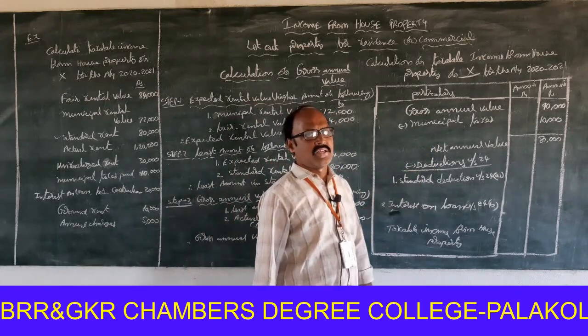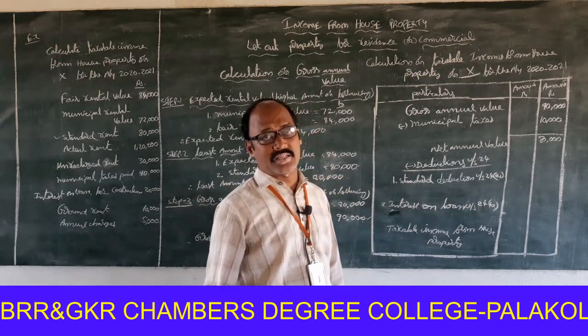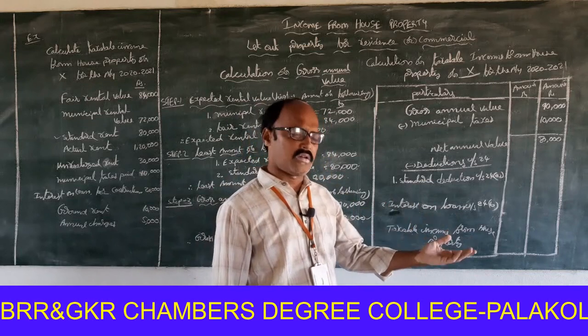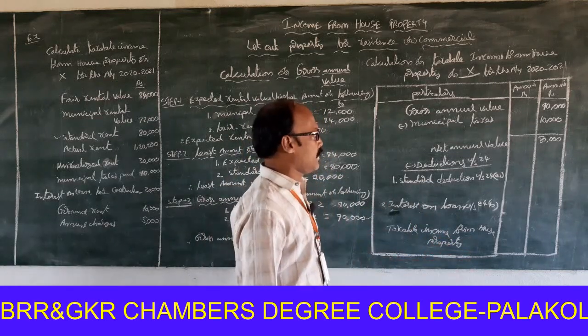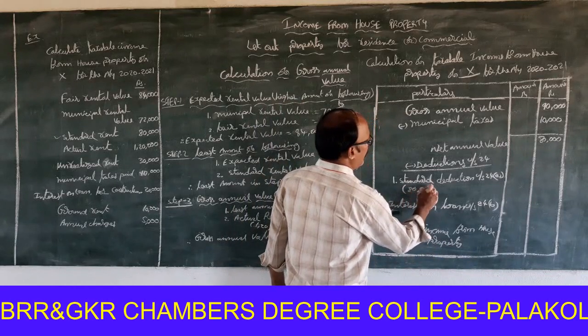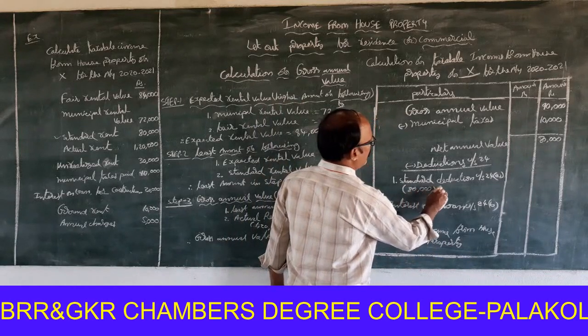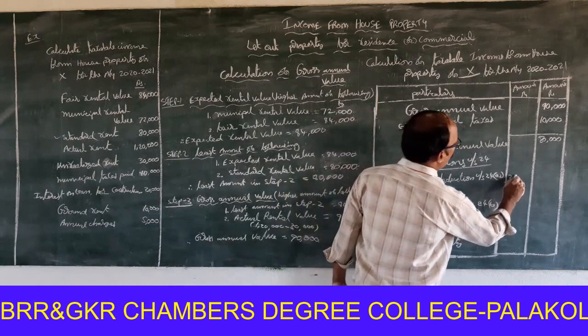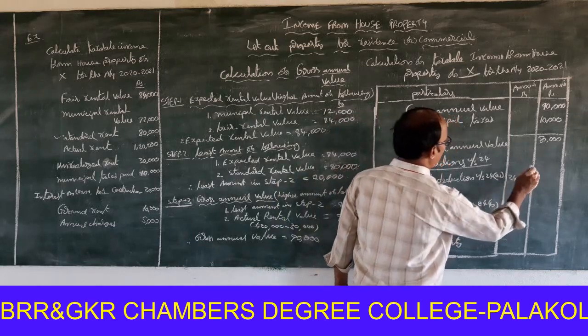Standard deduction. Standard deduction is allowed at 30% on net annual value. You know very well. That's why 80,000 into 30 by 100 is equal to 24,000.